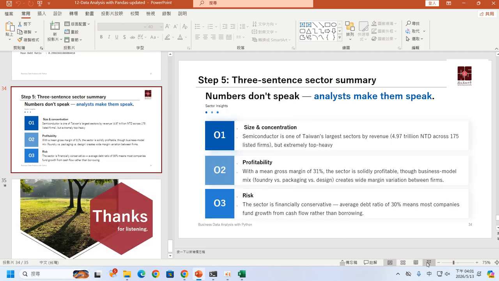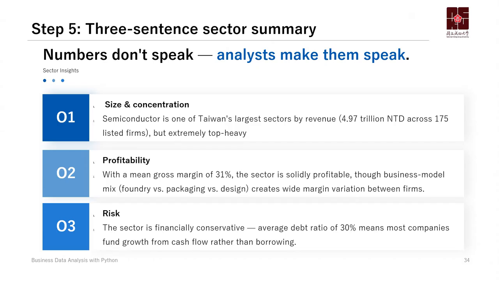So in here, I just want to show you the three insights. The first one is size and concentration. And we will find out that the semiconductor is a larger sector by revenue in Taiwan, but extremely top-heavy. Okay, so this is the first one. And the second one is profitability. Okay, so not all the companies have good profitability. It is only concentrated in a few companies. Okay, maybe the top 3, they have a good profitability.